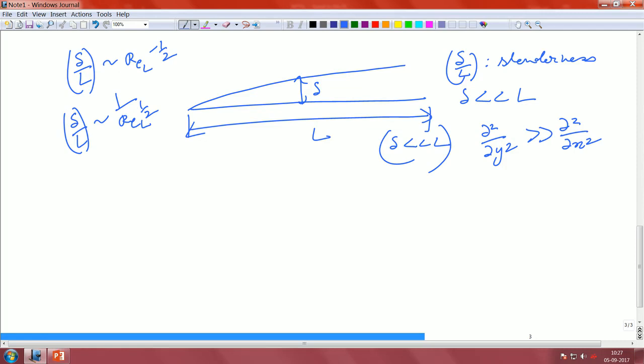That is because we said that the slope in the y direction, the transverse direction, has a very high value compared to the variation in the x direction. That is only possible when delta is a very small number. So, ideally this solution becomes more and more accurate as your delta goes down compared to L. That is of fundamental importance.